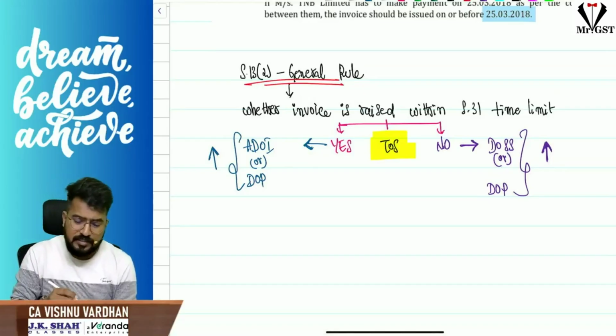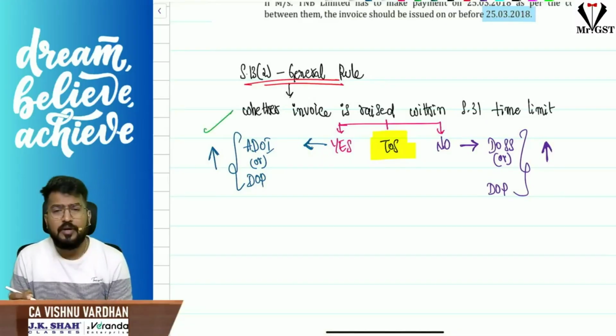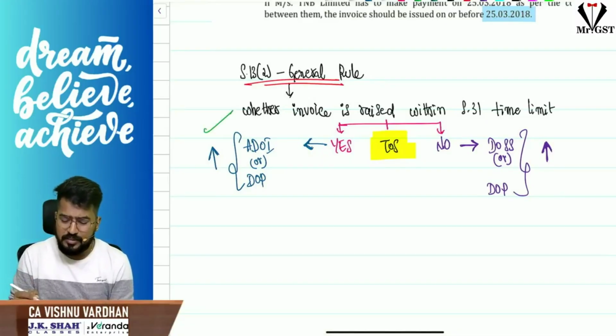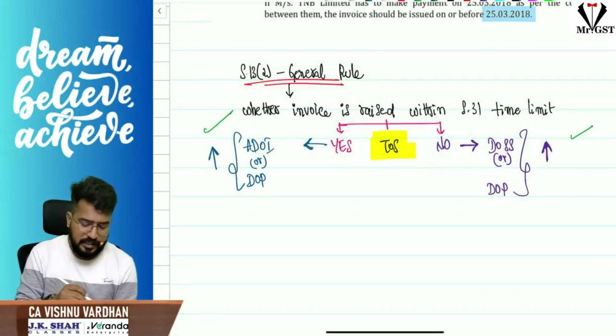Sir, if the answer is yes, you will compare actual date of invoice and date of payment, whichever is earlier. No sir, answer is no. Then date of supply of service or date of provision of service, whatever it is, or date of payment, whichever is earlier, that will be the time of supply. So that is section 13 subsection 2.